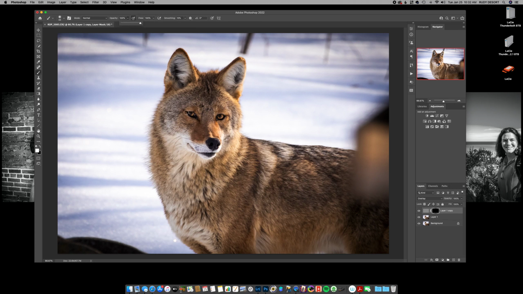So now what I'm going to do is just paint the eyes, maybe the whiskers. You can tell that that's kind of highlighting the whiskers a little bit. Maybe the nose. I'm going to do the ears.